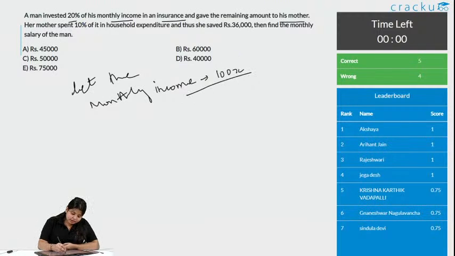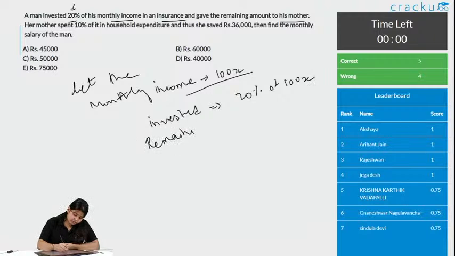So let the income be 100x. The first thing, he invested 20% in insurance. So the invested amount is equal to 20% of 100x. So what is the remaining amount that he gave to his mom? It is 100x minus 20% of 100x.